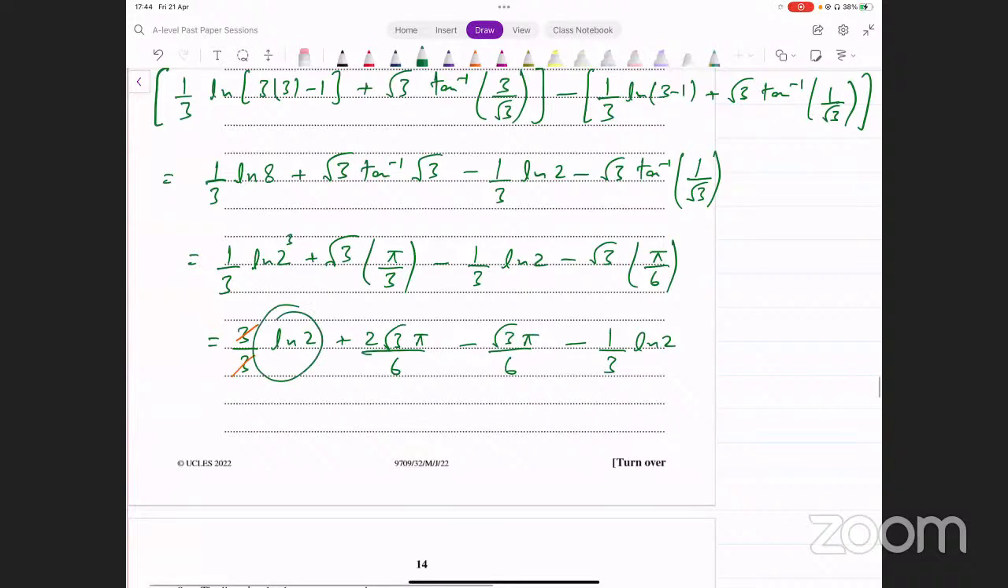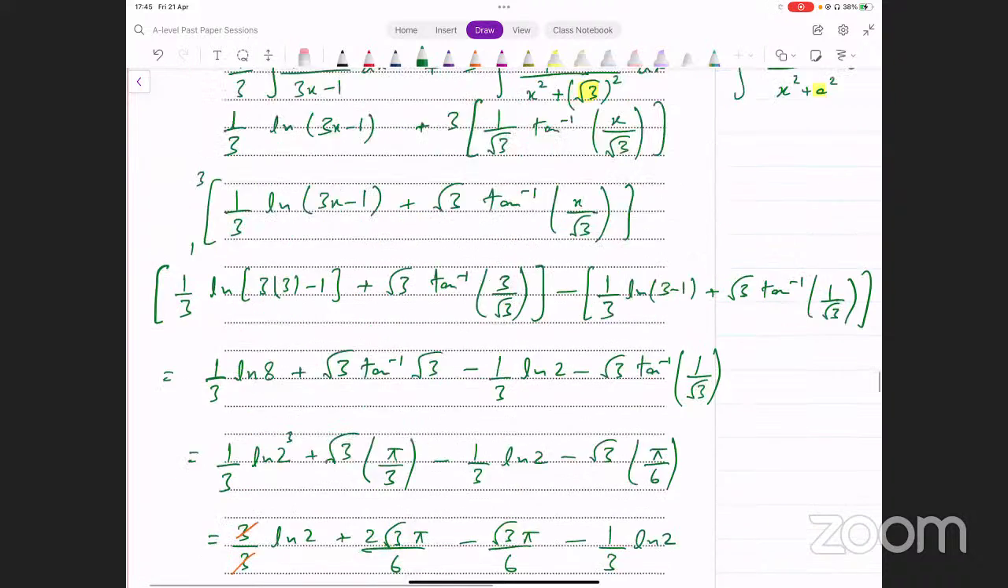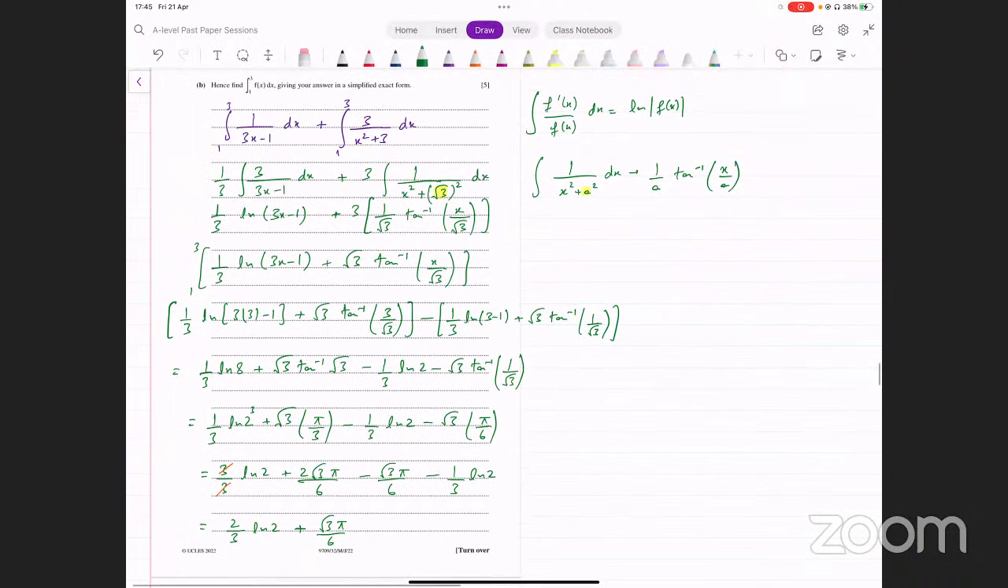अब ln 2 minus 1 over 3 ln 2, what is that going to give us? 1 minus 2, 1 over 3, 2 over 3 hota hai, so that's 2 over 3 times ln of 2. And then we have this thing, 2 under root 3 pi minus under root 3 pi, that is going to be just under root 3 pi divided by 6. And that's the final answer that we were looking for. ये आपके पास आता है exact form. Okay, I hope that makes sense. That was the second part of this question.